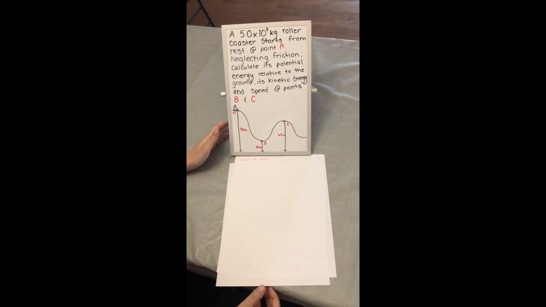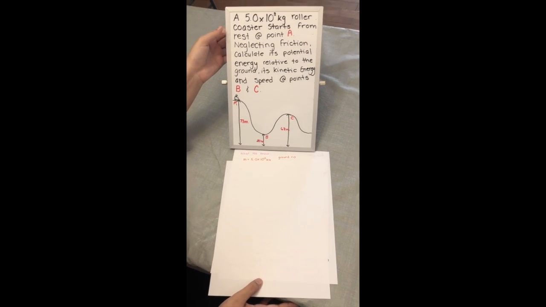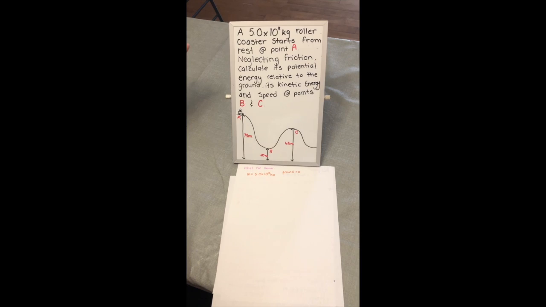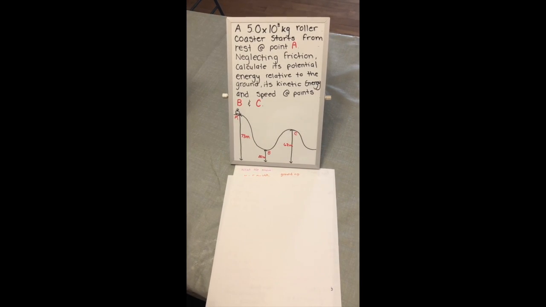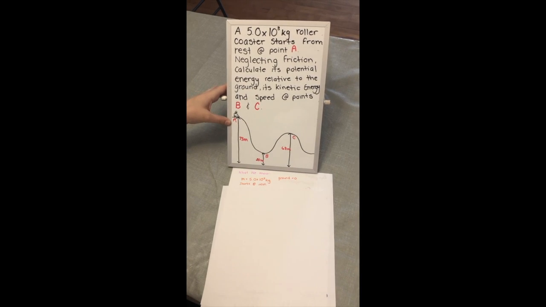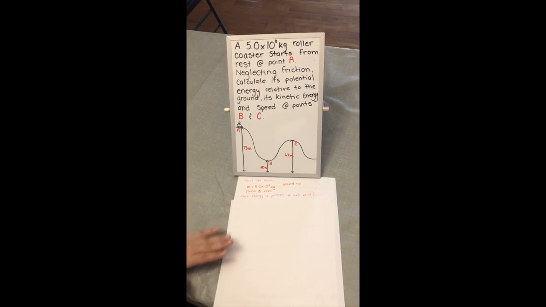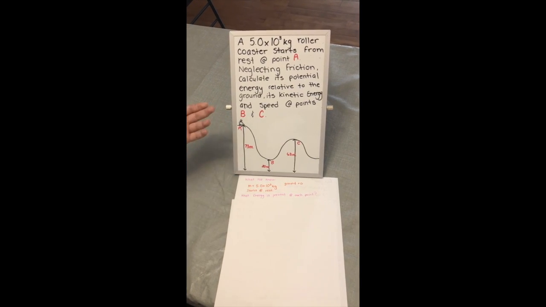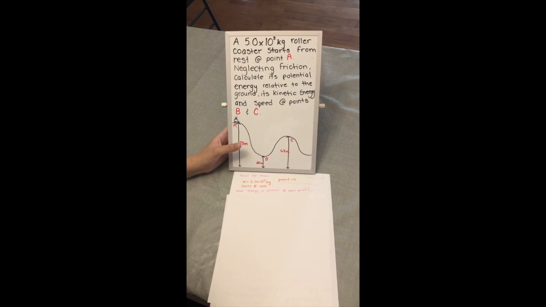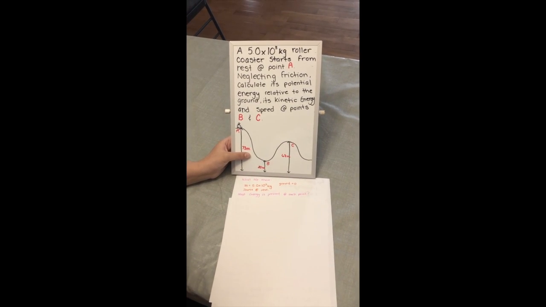Okay, so what do we know? We know the mass, which is 5,000 kilograms. We know our relative position is the ground, which we can assume is 0. And we also know that it starts at rest, so A does not have kinetic energy. So what energy is present at each point? That's what we're going to look at now. At A, since we know it starts at rest, it doesn't have Ek, but it does have Eg because of the height of 73 meters.